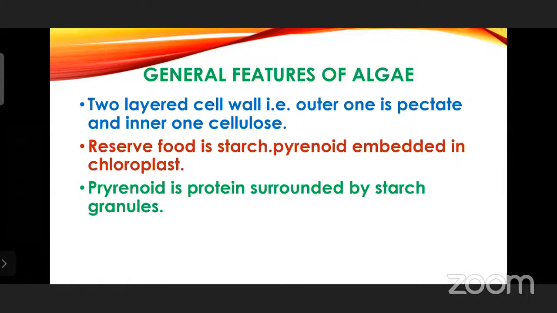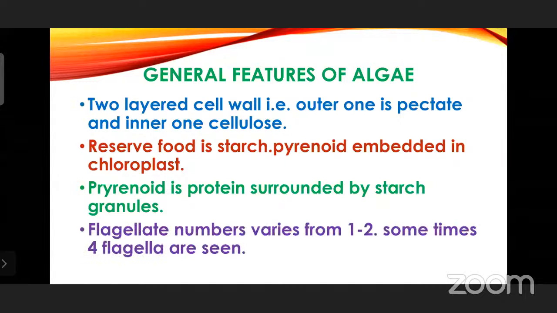Thank you. And pyrenoids, it is a protein surrounded by starch granules. You have to remember about algae, whenever you are drawing the structure of chloroplast, draw a pyrenoid also. That means a protein surrounded by starch granules. Flower-like appearance will be there.